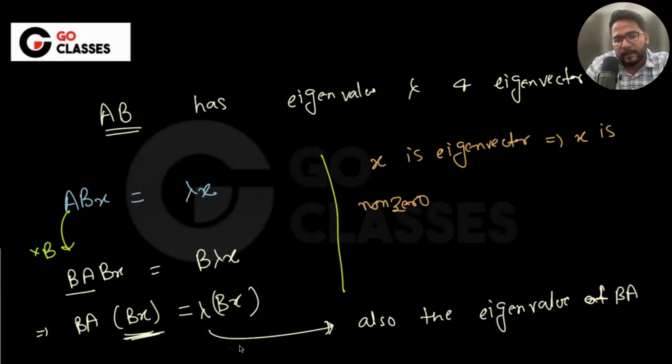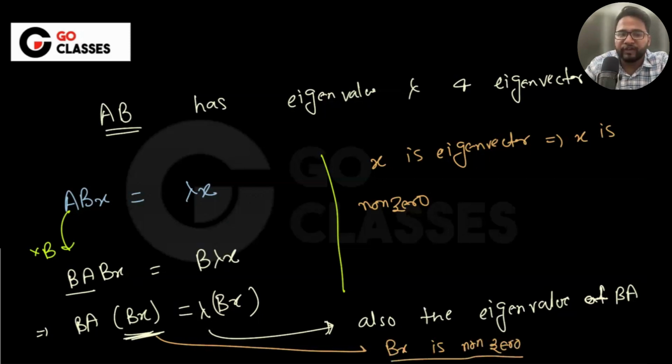So here we are saying that Bx is an eigenvector. But can we directly say it is the eigenvector? No. We can claim it only when Bx is not zero. Only if Bx is non-zero can I say that lambda is an eigenvalue and that Bx is an eigenvector. To guarantee that Bx is non-zero, we have to make sure that lambda is not zero. Why?